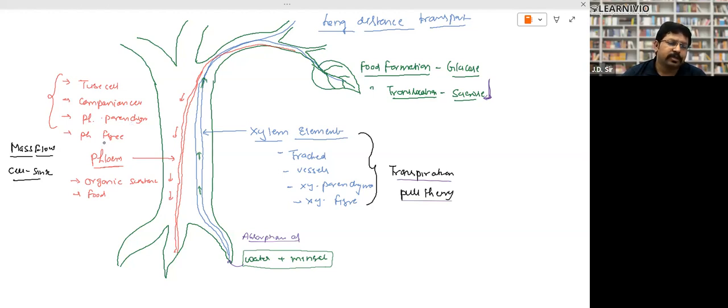Now the explanation by which transport of food material takes place from leaf to root has been given by a theory called the mass flow hypothesis. So the mass flow hypothesis or source-sink theory, right? It explains how the transport of food takes place. So this is all about the long distance transport of the substance. Is it clear? So can you explain the short distance transport again?